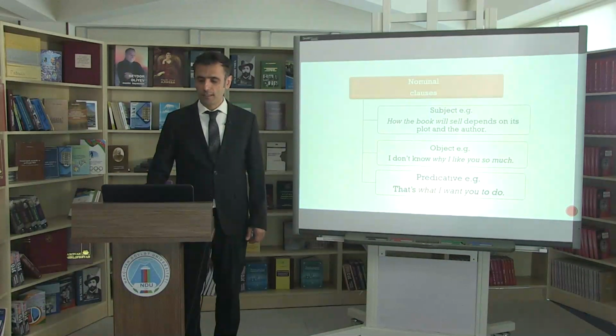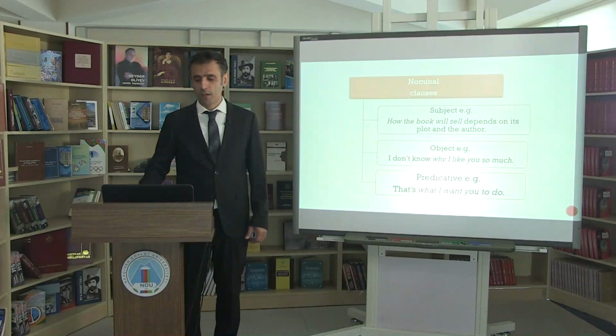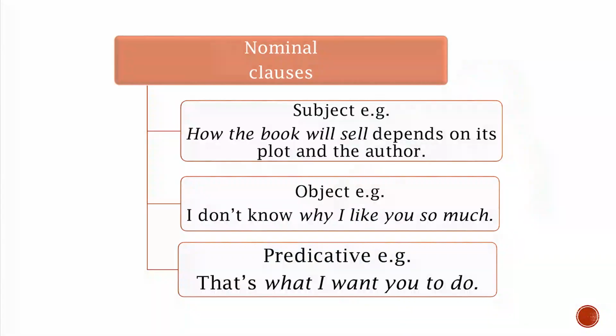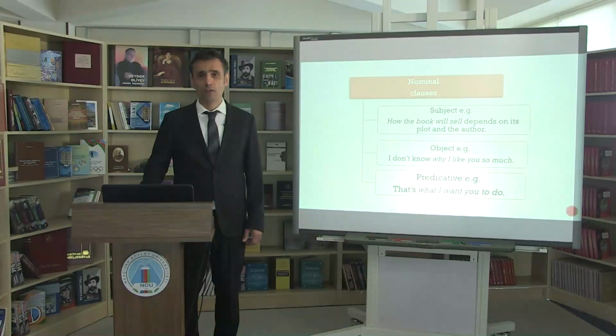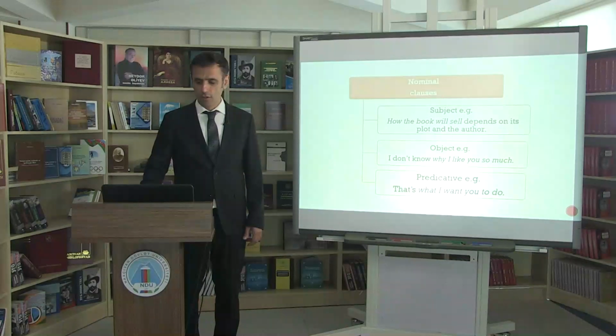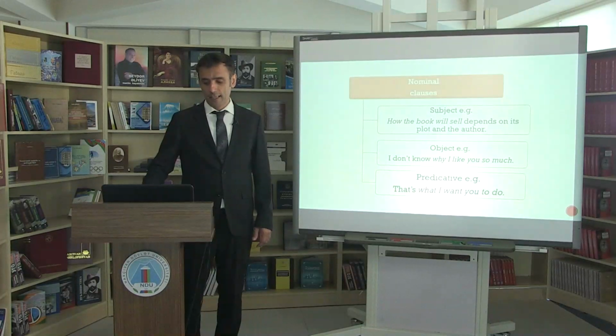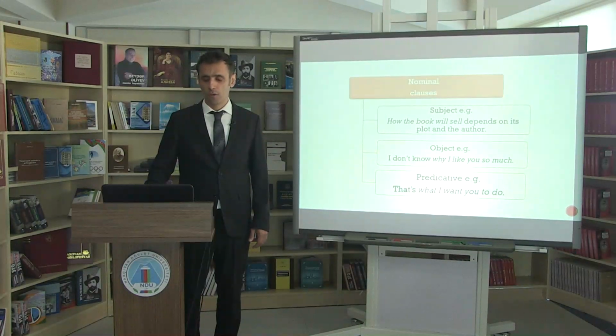"How the book will sell depends on its plot and the author" is a subject clause. "How the book will sell" is the subject clause, which stands in the place of the subject of the sentence, and "depends on its plot and the author" is the main sentence. "I don't know why I like you so much." "Why I like you so much" is the object clause, which serves as the object of the main clause "I don't know." For a predicate clause, an example is "That is what I want you to do." "What I want you to do" is the predicate clause.